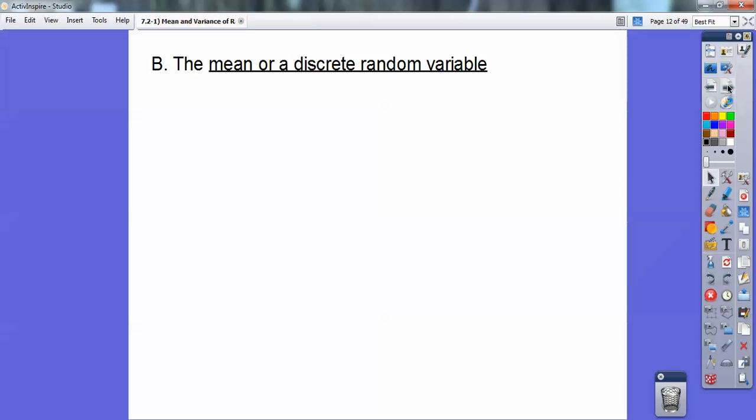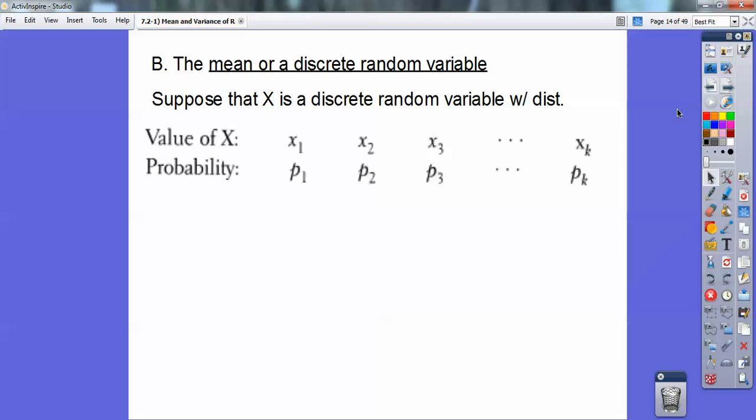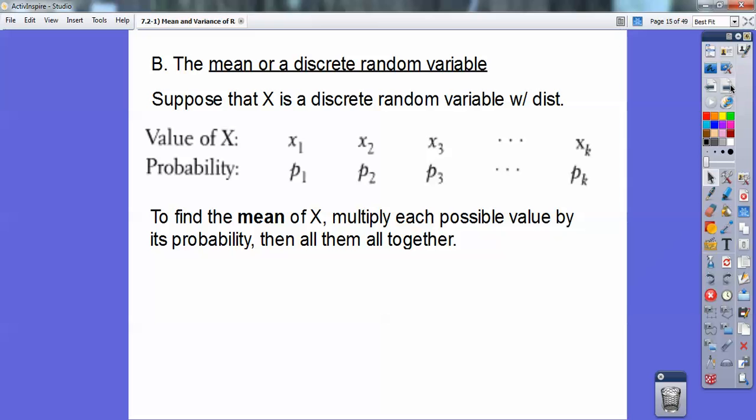Let's see, the mean of a discrete random variable. Suppose that x is a discrete random variable. Remember, discrete random means something that you can count. With this distribution, you have this x and it has this probability, and your second x has the second probability, and so all your x's have their shared probabilities. To find the mean, you multiply all the possible outcomes by their probabilities and then add them all together. So I'm going to go x sub 1 times p sub 1 plus x sub 2 times p sub 2 plus x sub 3 times p sub 3, all the way to x sub k times p sub k. Okay, so there it is right there. And that's what that says.